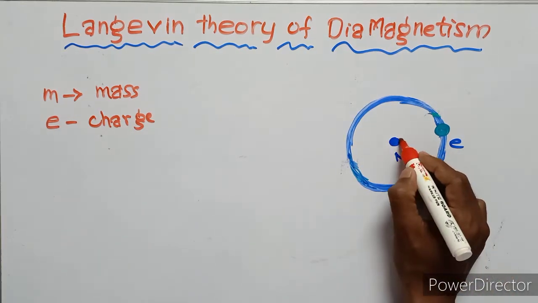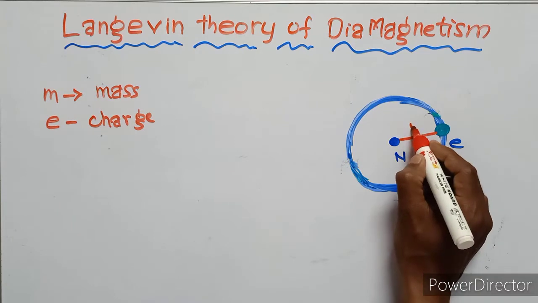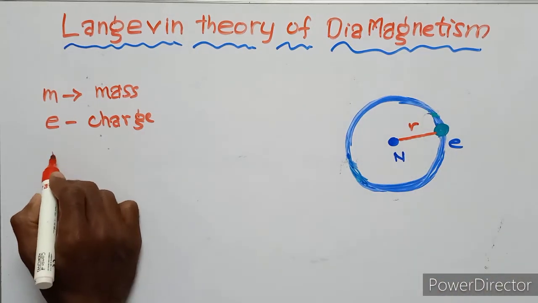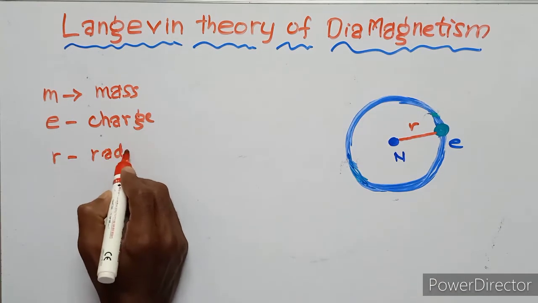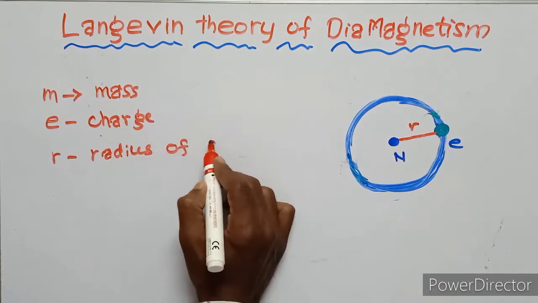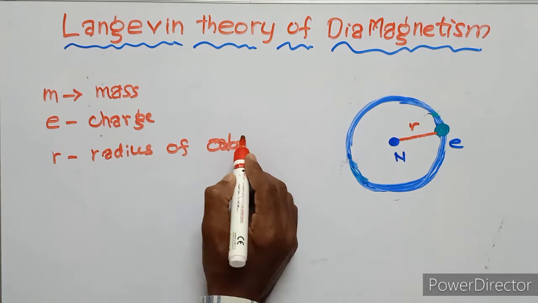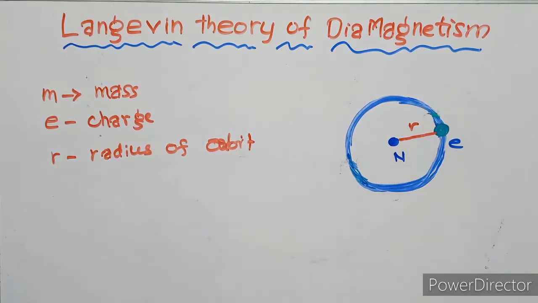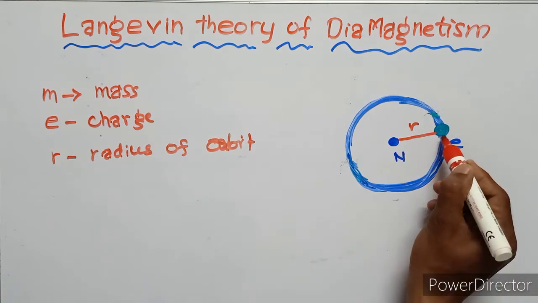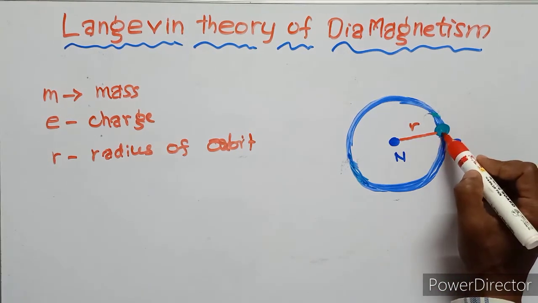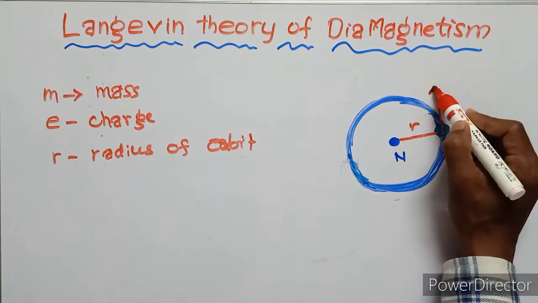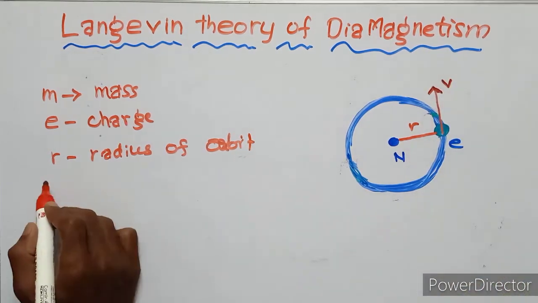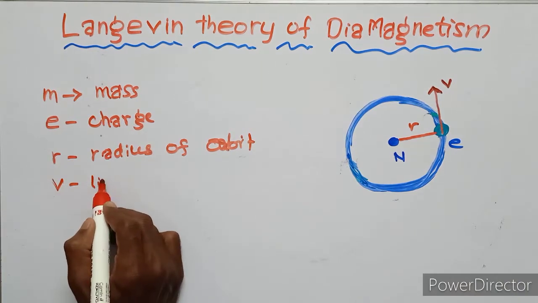Here this is the separated distance, that is r. r is the radius of the orbit. The electron first moves in the linear position. This is v, where v is the linear velocity.